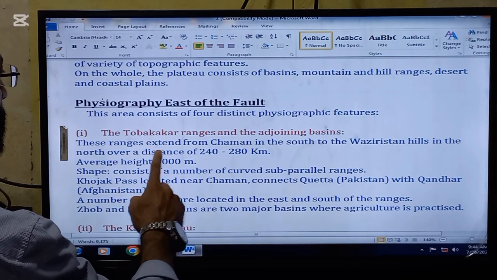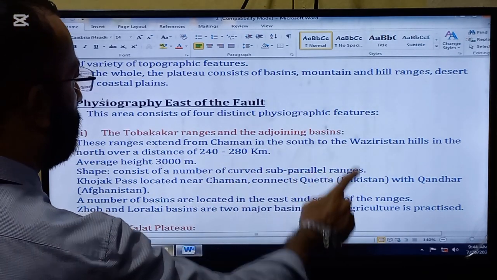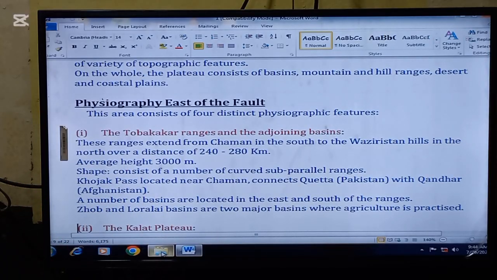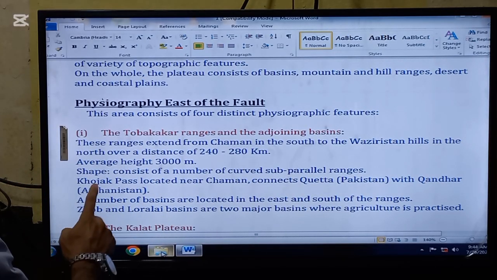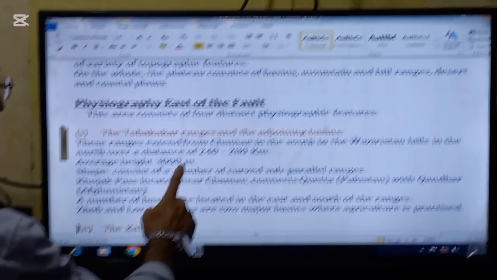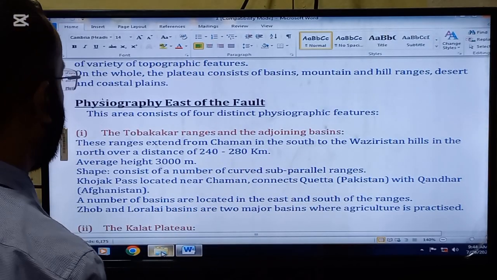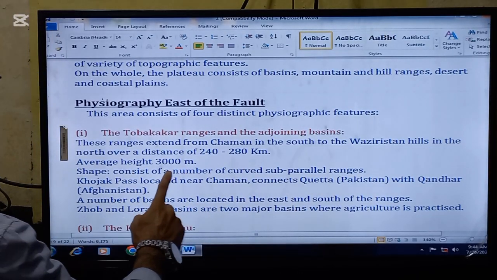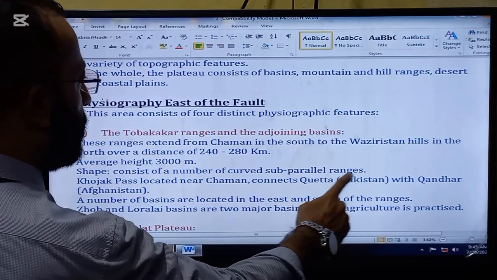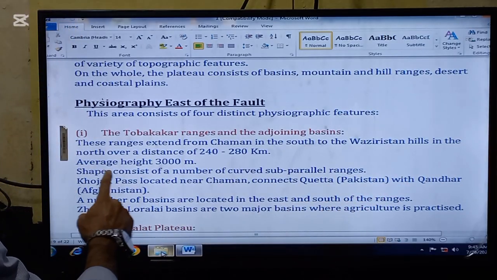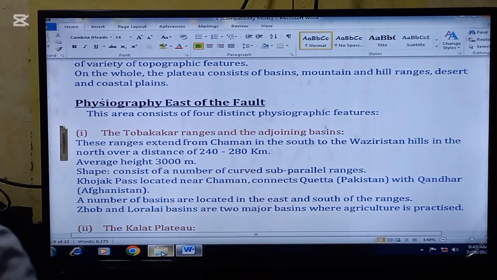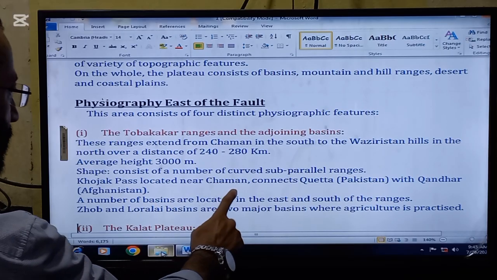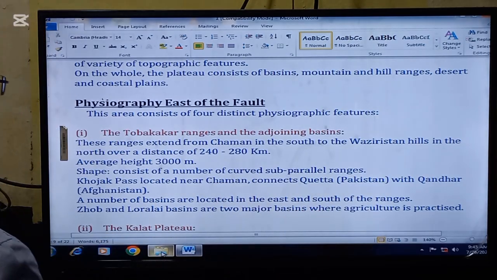This area consists of four distinct physiographic features, and here we are going to read one by one. Number one is the Toba Kakar ranges and the adjoining basins. These ranges extend from Chaman in the south to the Waziristan Hills in the north over a distance of 240 to 280 kilometers. The average height of the Toba Kakar ranges is 3000 meters. The shape consists of a number of curved sub-parallel ranges.